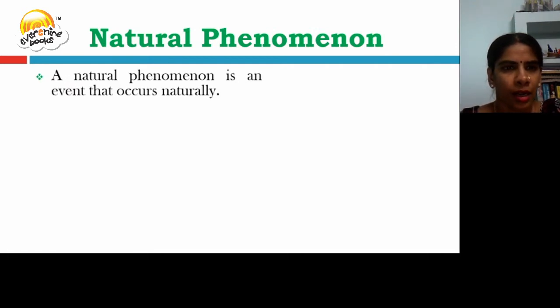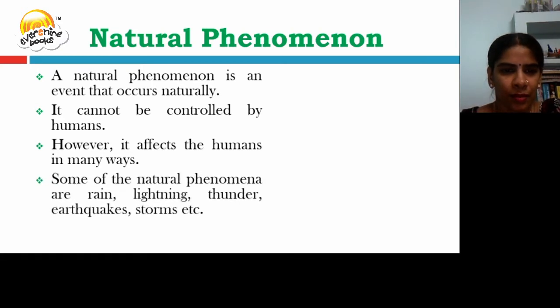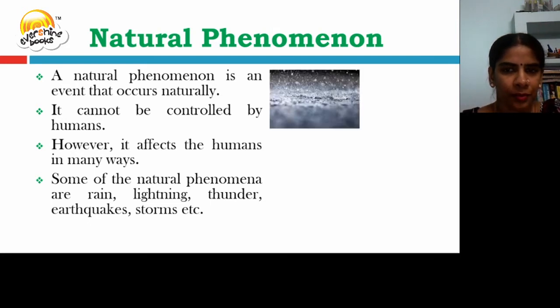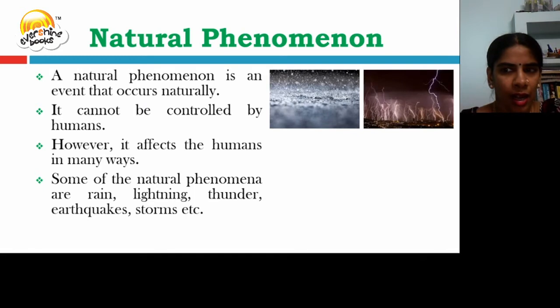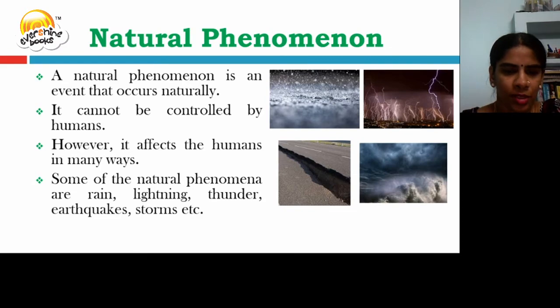Natural phenomenon. A natural phenomenon is an event that occurs naturally. It cannot be controlled by humans. However, it affects humans in many ways. Some of the natural phenomena are rain, lightning, thunder, earthquakes, storms, etc. These are all natural phenomena.